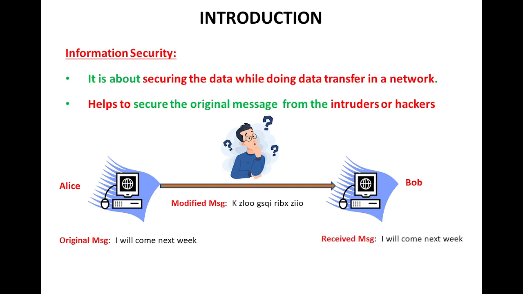And when the message is received at Bob's side, it is converted into the original message, that is, the message Alice wanted to send to Bob. Okay, so this is exactly how information can be secured from intruders or hackers. This is a very simple example, but very advanced techniques are used to hide the original message whenever it is transferred from one machine to another machine. So